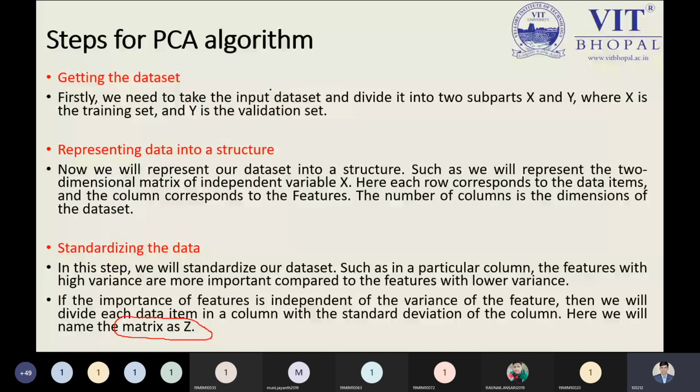And what is the range? I will tell you in the practical way, so don't worry. Standardizing the data can be done by a simple formula. I will share the formula while discussing the practical. But here, while discussing the numerical portion, we have a small amount of values, so we will not do any standardizing of data. But we need to keep that in mind.